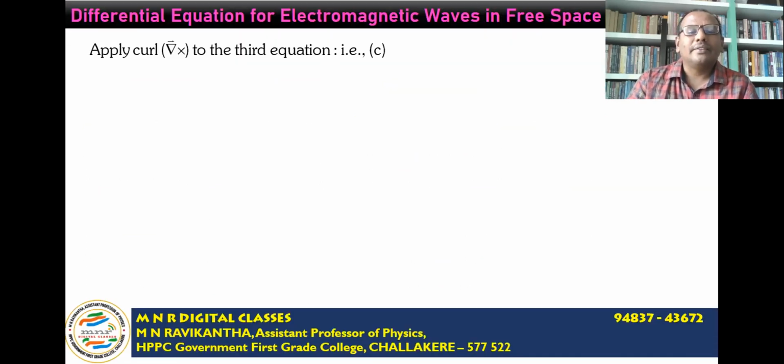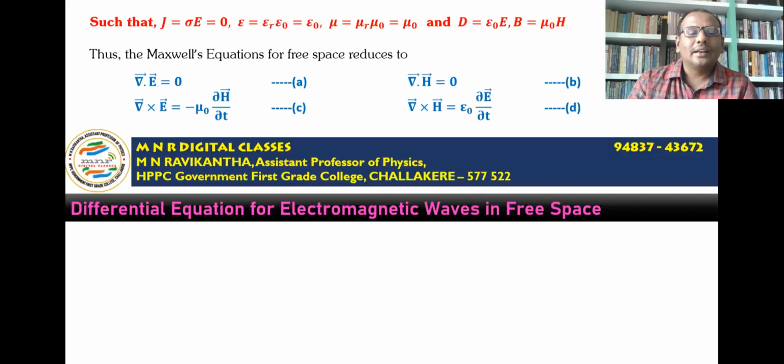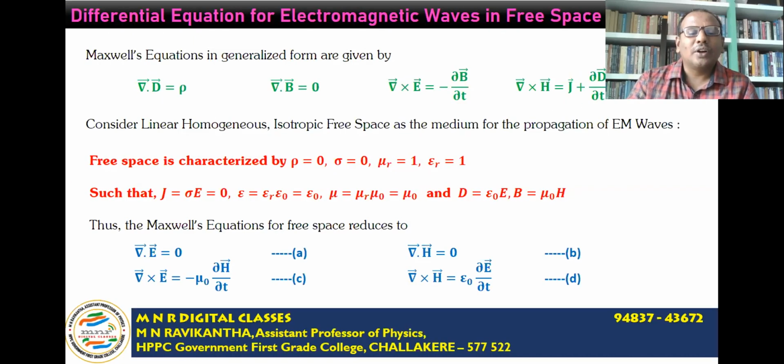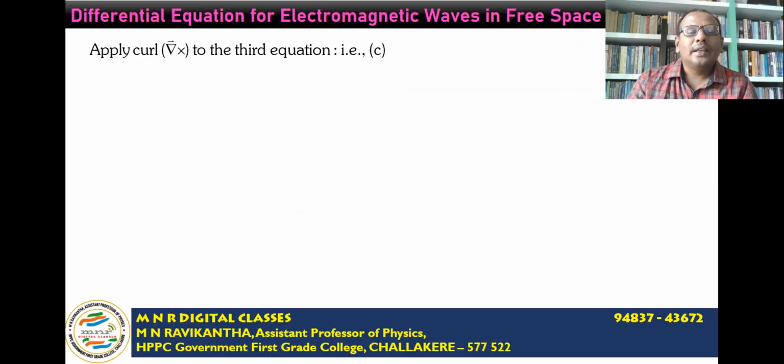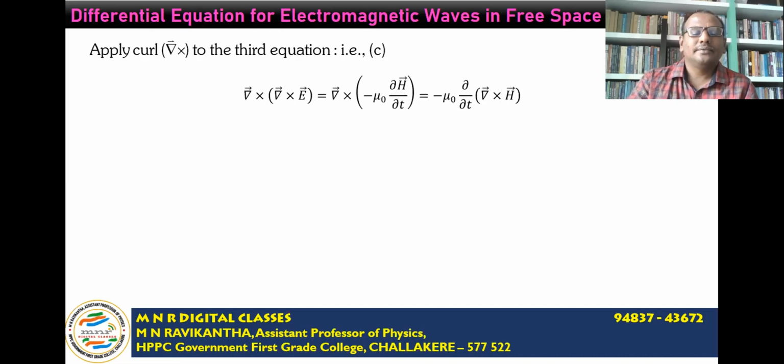Now consider equation C, that is del cross E is equal to minus mu naught times ∂H/∂t. Take the curl of this third equation. That gives us del cross (del cross E), that is curl of curl E, is equal to the curl of minus mu naught times ∂H/∂t, that is equal to minus mu naught times ∂/∂t of del cross H.